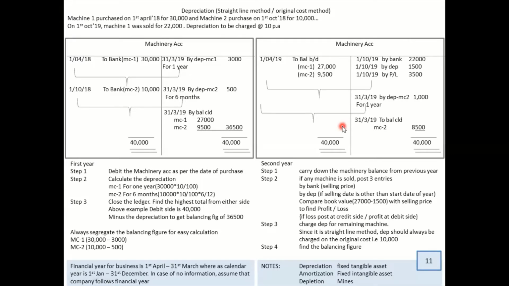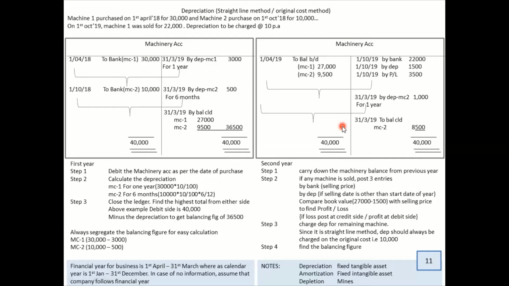Let us look into one simple example which will help you to understand the ledger part. We have to create a machinery ledger, and machinery being an asset carries a debit balance. This is a simple knowledge which we should always have. So whenever you want to reduce the machinery, you credit it.